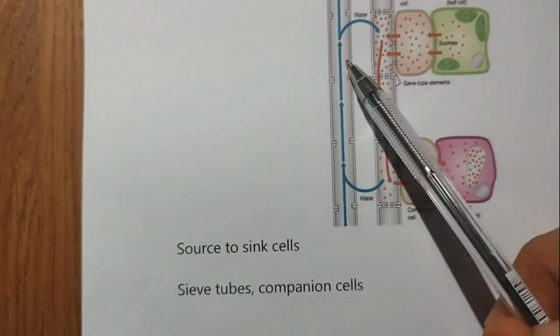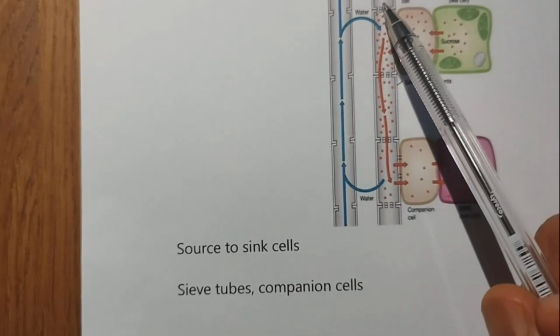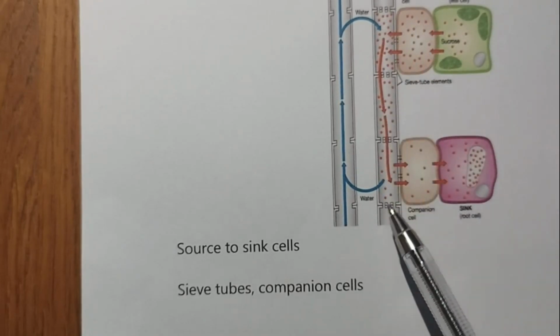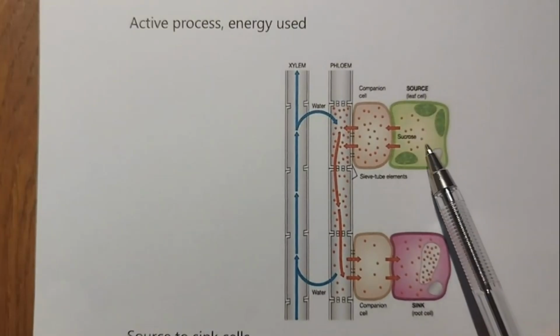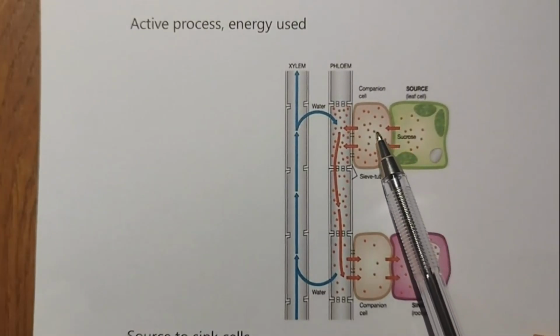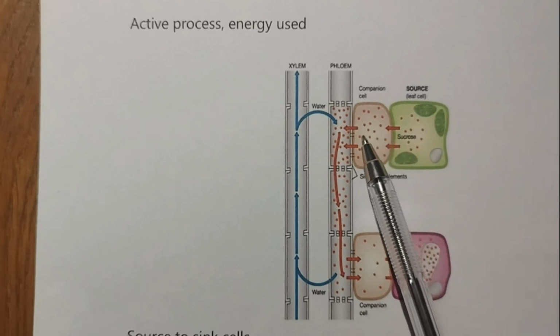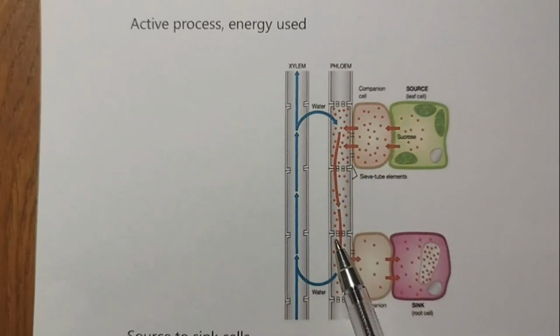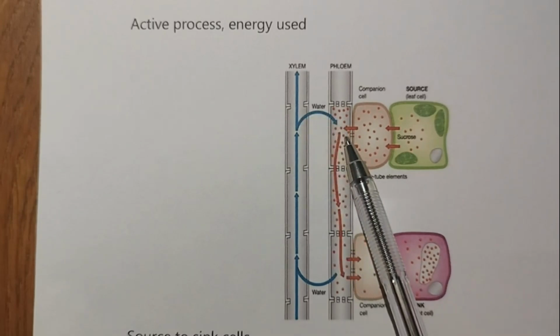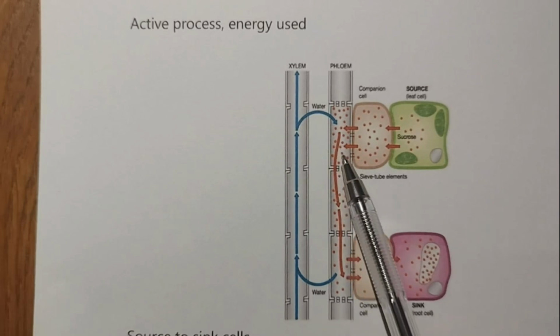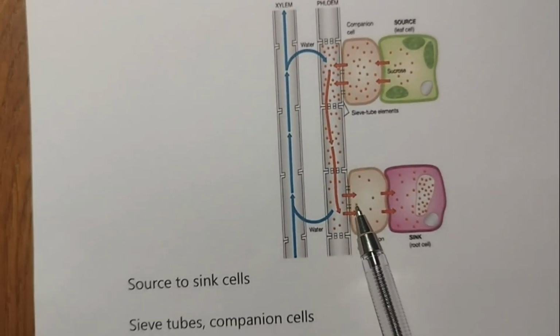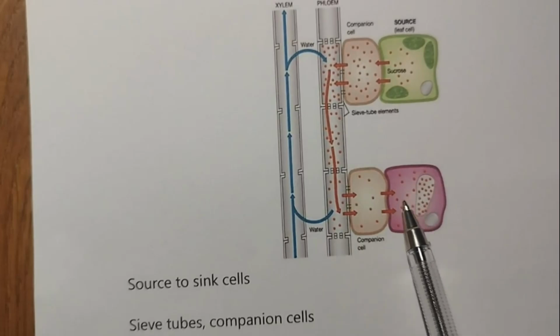And remember, xylem, phloem, sieve tubes and phloem companion cells. The source cell has sucrose that is transported from the source cell through the companion cells into the sieve tubes. Then water is sucked in by osmosis. The pressure increases. That pushes the food product towards the sink cell, and at the sink cell sucrose again enters into the cell by an active process, that is, using energy.